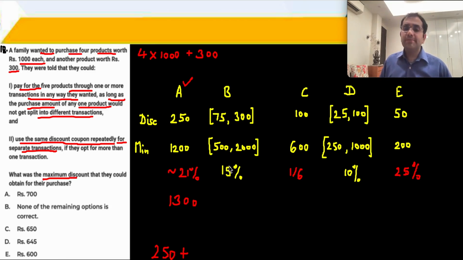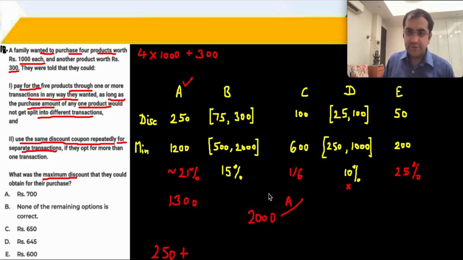So for example, let me take 2,000 rupees. I am looking for maximum discount. 10% is not interesting for me. What is the point of a 10% discount? Let's say I take 2,000 rupees, and let's say I use coupon A on it because I can use it repeatedly.